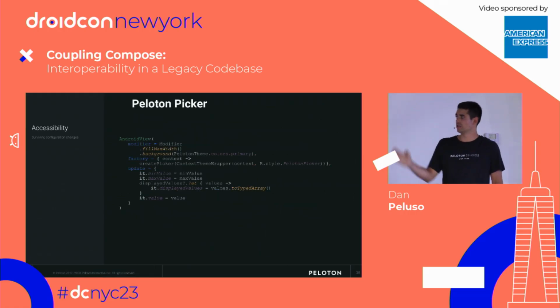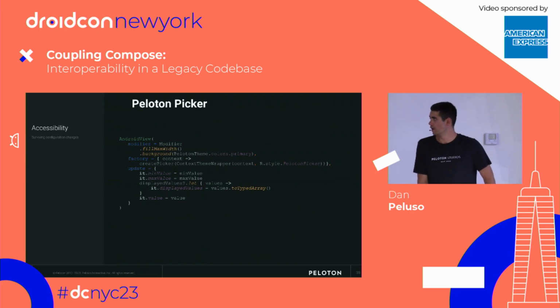And then you can see on the inside of the composable function, almost made a fatal mistake there calling a composable function a class. I do apologize. We have our actual Android view here. Once again, a couple modifiers get attached to it. Our factory is pretty straightforward, but this is where we actually can attach the style. Our context theme wrapper goes in here, and we call that parent lambda. The update functions, as I mentioned, you're updating the values of the spinner, as well as the display values and limits that you have on that.